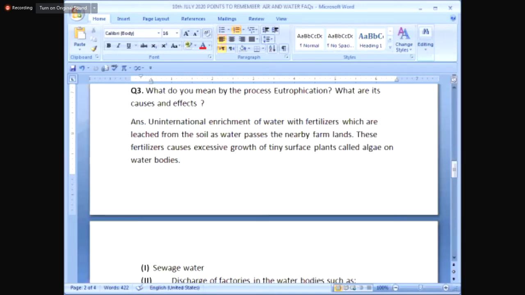So when unintentional, please, the R is removed, not international. Unintentional spelling, INTENTION. No, the whole spelling is incorrect. I'm correcting the spelling. Please wait for 1 minute. UNINTENTIONAL. So remove this A in between. Unintentional